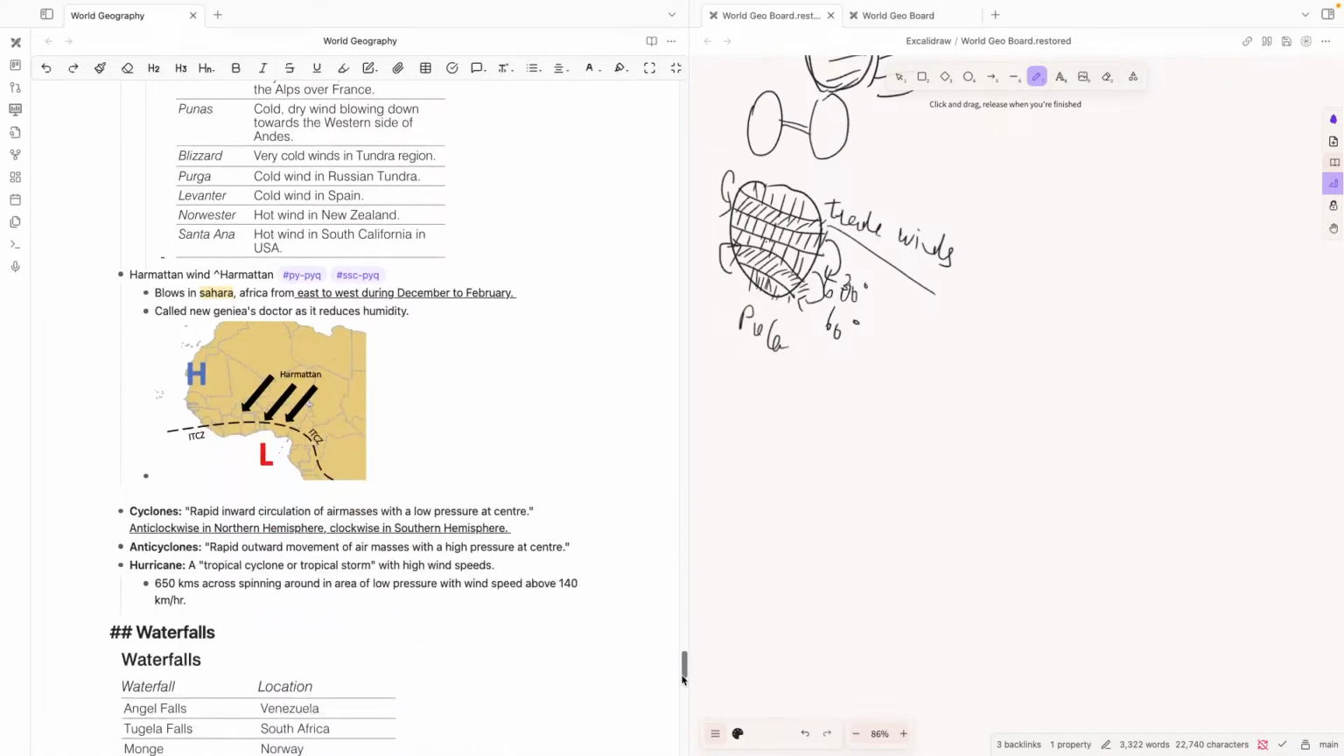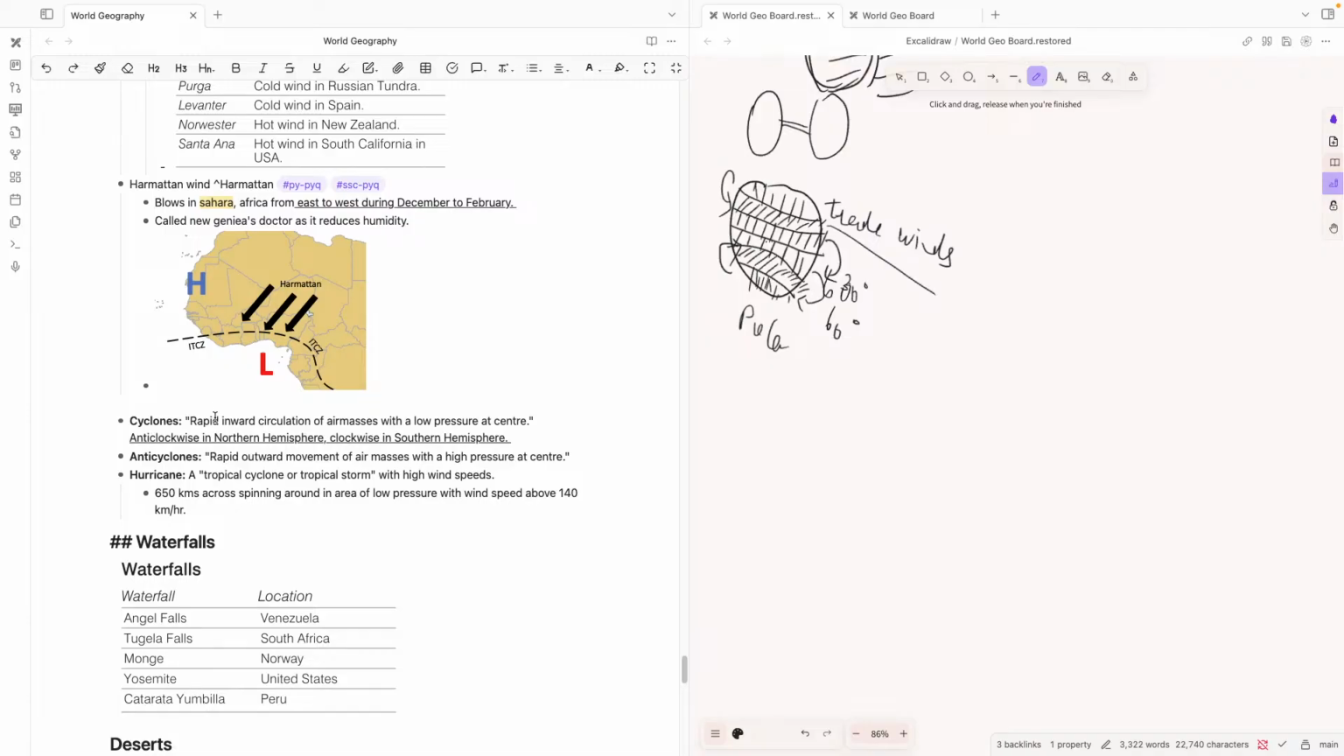That's all. Good. So cyclones. Cyclones are rapid inward circulation of air masses with a low pressure at center. They are anti-clockwise in the northern hemisphere and clockwise in the southern hemisphere. We are in the northern hemisphere, so you would have noticed that cyclones in our regions would have been in the anti-clockwise direction.